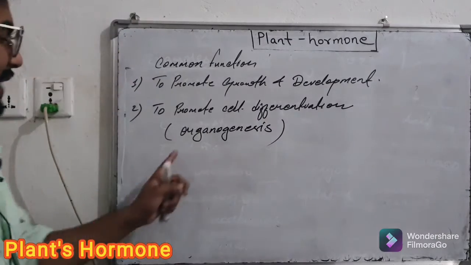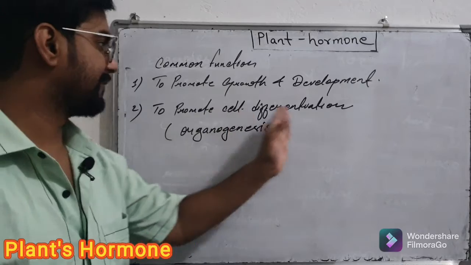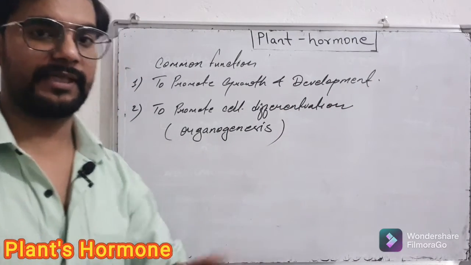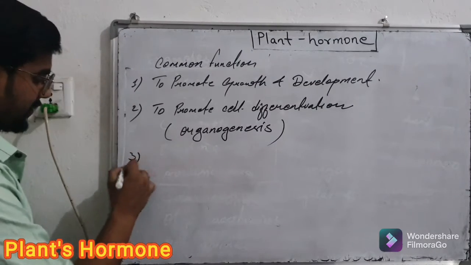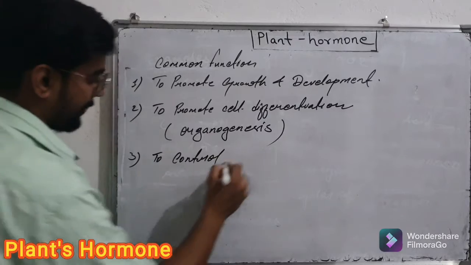What do you mean by organogenesis? It may come in your exam also. It means the cell differentiation process due to which root, stem, flower, and leaf are separated. Next, to control the dormancy process.